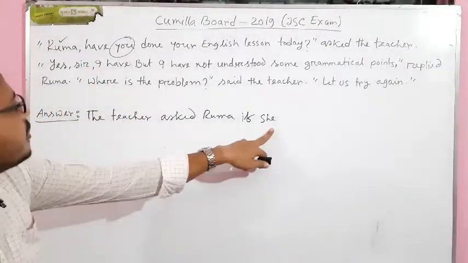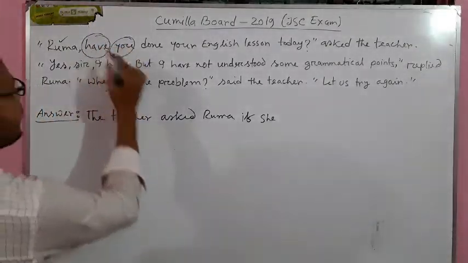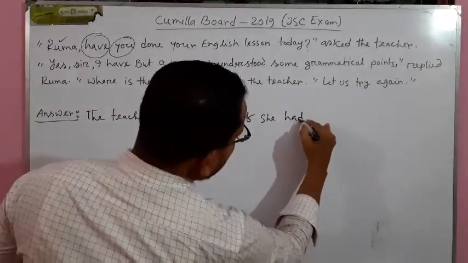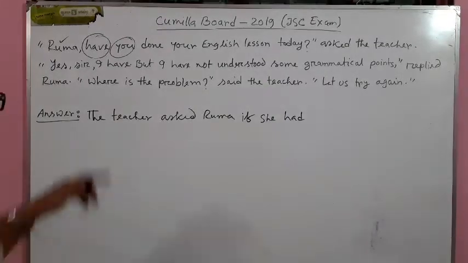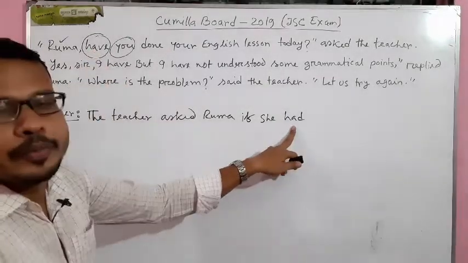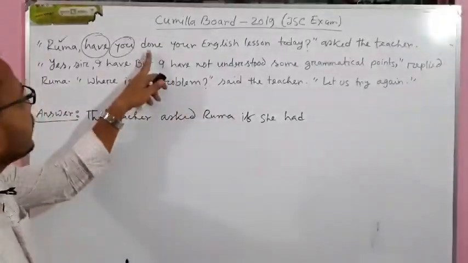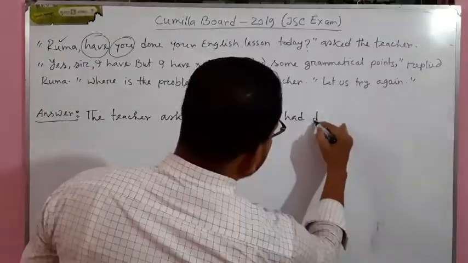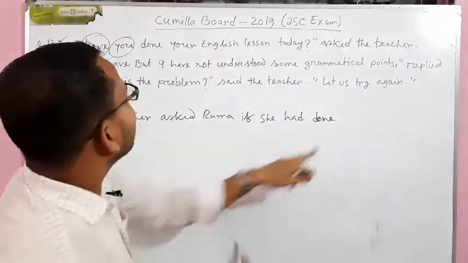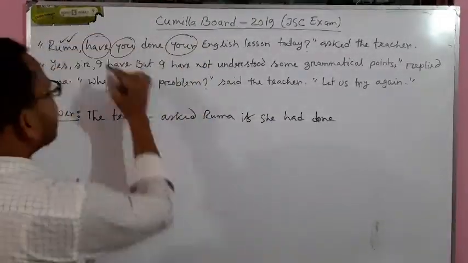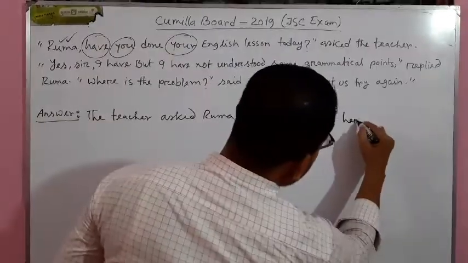So "if she", instead of "have", we will write "had". We all know the system of changing the tense. Instead of "have", I have to write "had", then the past participle form of the verb, "done". If she had done; "your" means her, the girl's, that means "her".